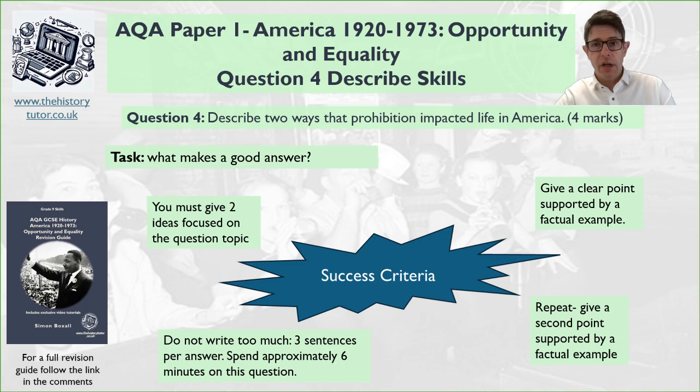Give 2 different ideas. Give a clear point, firstly, to start off your idea, and then support it with factual knowledge. So you're going to go point, evidence. Then repeat this: give a point supported by evidence. So not a full PEEL paragraph. There's no explanation needed. Describe: point, evidence. Do not write too much. 3 sentences per idea is plenty.